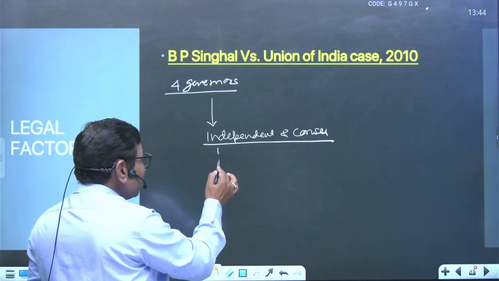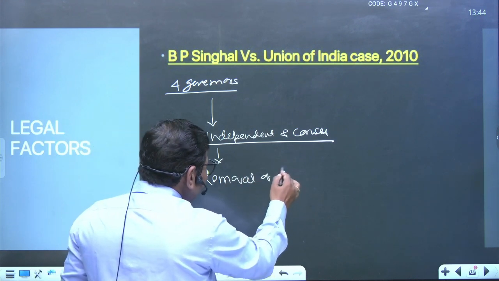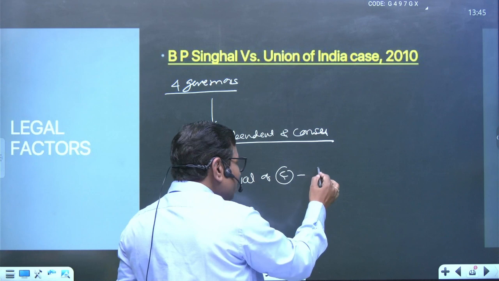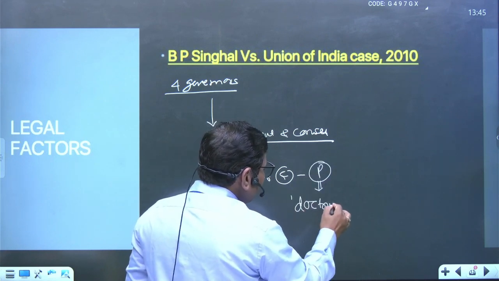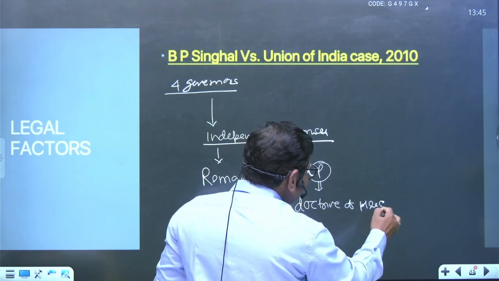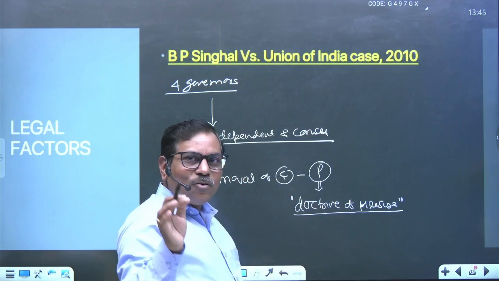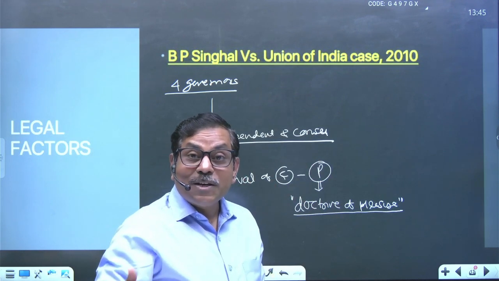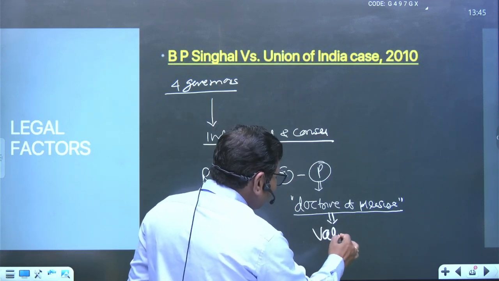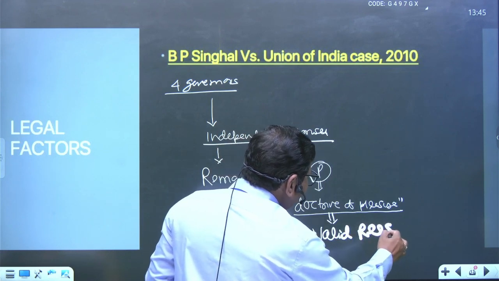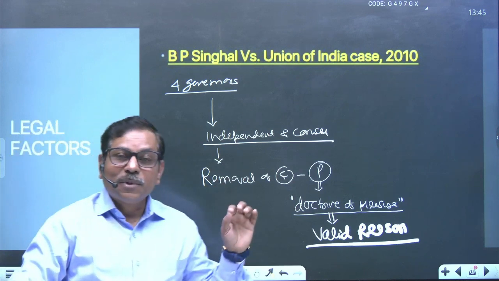And for this particular purpose, the removal of the governor should be made by the president on his pleasure. It is called the doctrine of pleasure, right? Doctrine of pleasure. You can use the doctrine of pleasure, but the doctrine of pleasure does not allow you to act in a very arbitrary manner. No, there should be a valid reason, right? It should be supplemented with what? A valid reason, while you make the decision for the removal of the governor from the office.